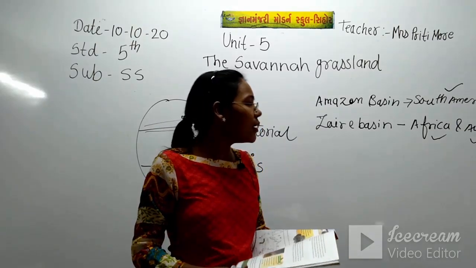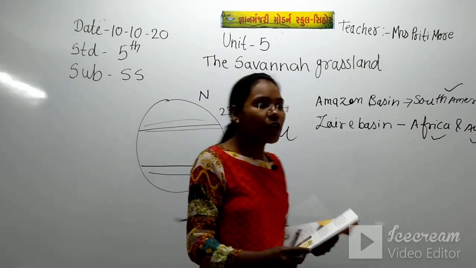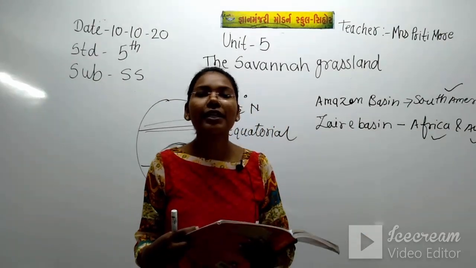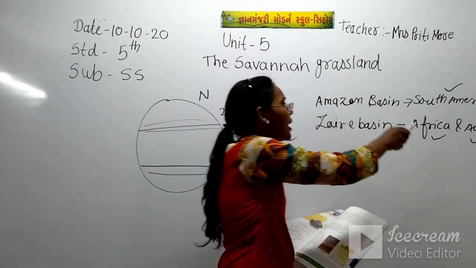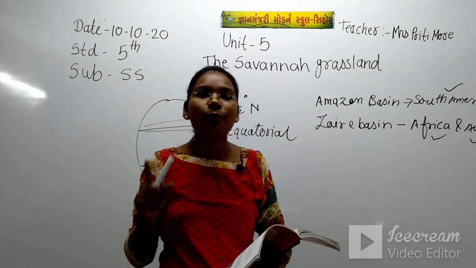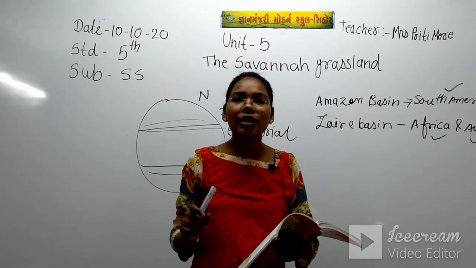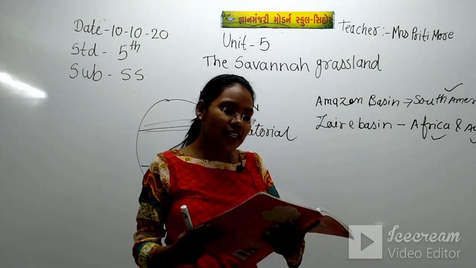So we have seen the location of the savanna grassland. First we have seen in which continents the grassland is located: South America, Africa and Australia. If we see the political map of Africa, in which countries is the grassland there?